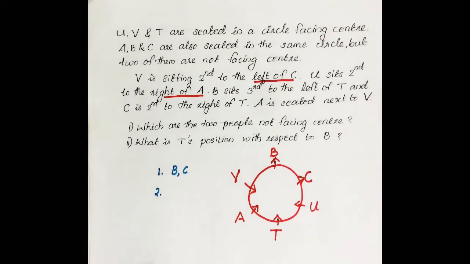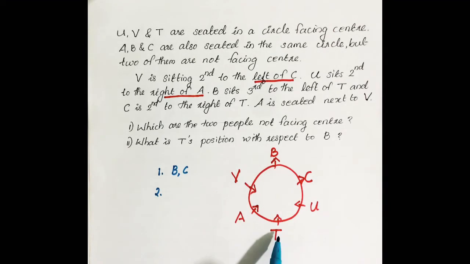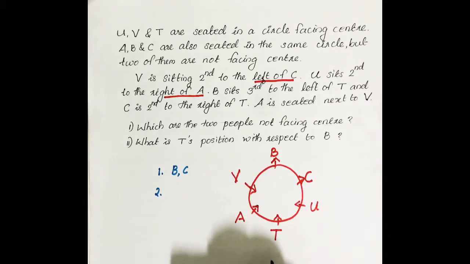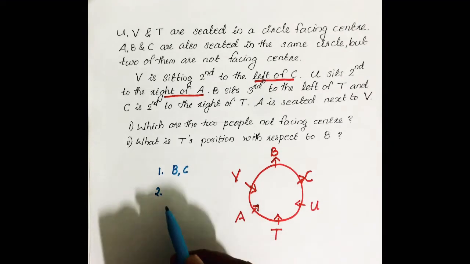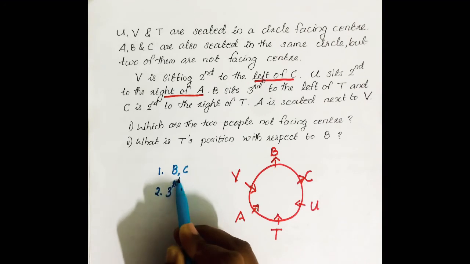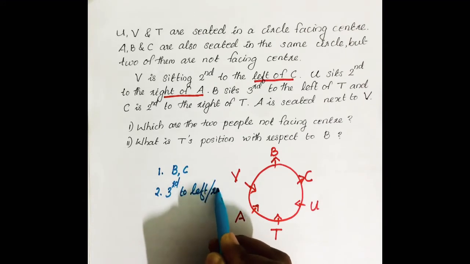Then the second question, what is T's position with respect to B? B is here, with respect to B, T's position. It can be in the clockwise direction or the anti-clockwise direction. In any direction we take, it is the third place. Towards the right: first, second, third. Third right. Towards the left: 1, 2, 3. Third left. So the answer is third to the left or third to the right.